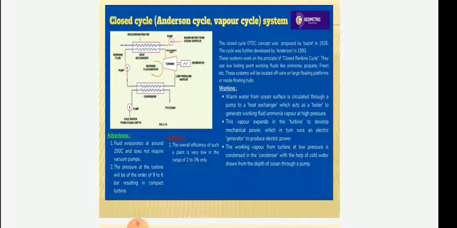Advantages: the working fluid evaporates at around 25 degrees centigrade and does not require a vacuum pump. The pressure at the turbine will be in the order of 9 to 6 bar, resulting in a compact turbine. Limitations: the overall efficiency of this plant is very low, in the range of 2 to 3% only.